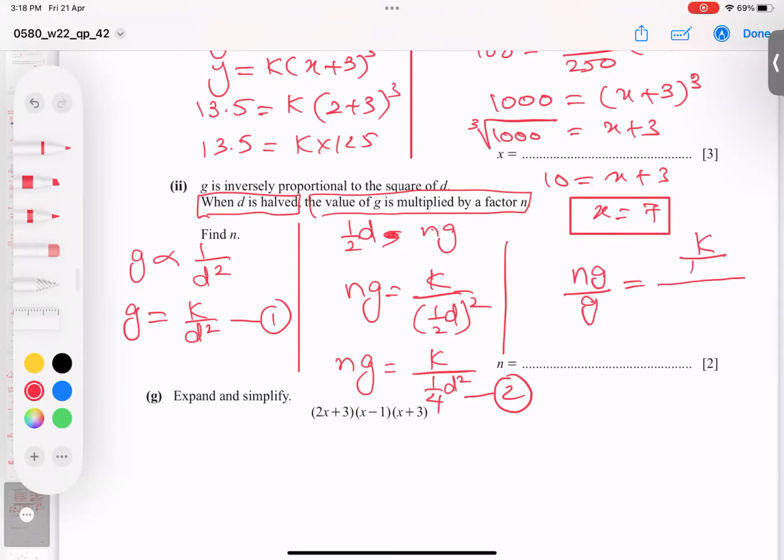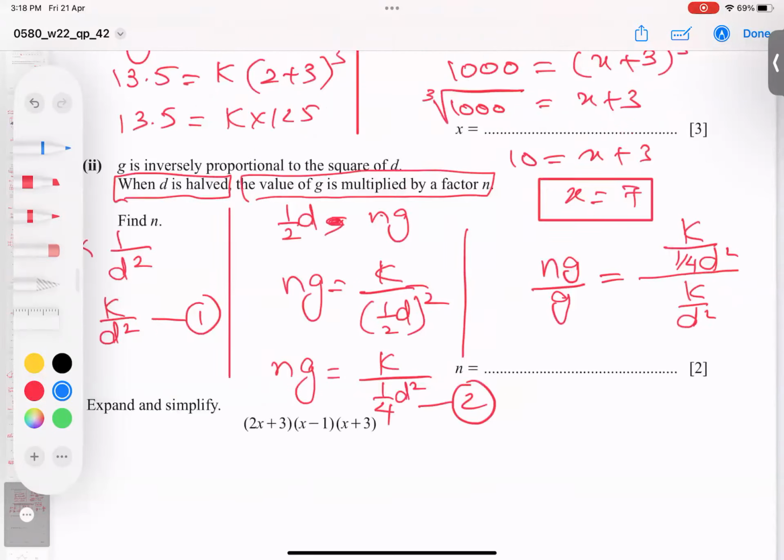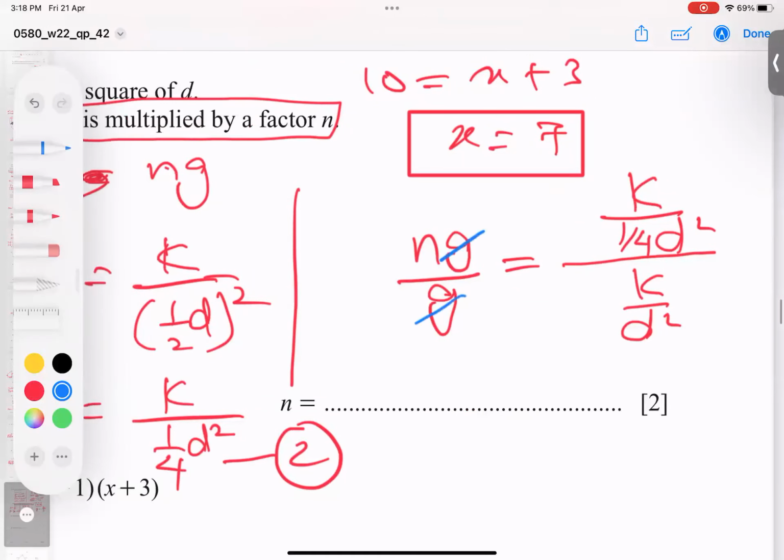K over 1 over 4 d square. And let me check once again. Yeah, correct. And K over d square. So exactly correct. And now simplification. This g g cancel out. Now how to handle this algebra?